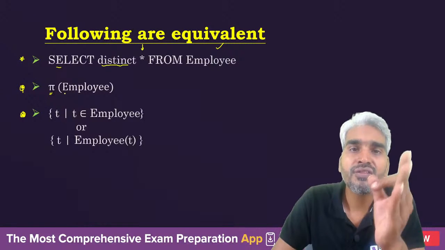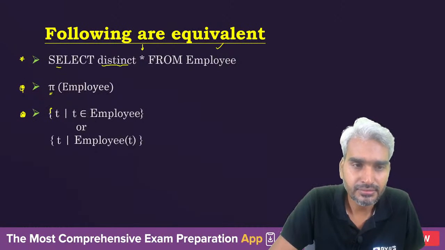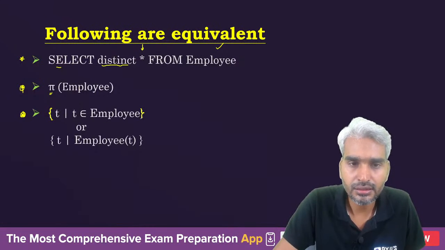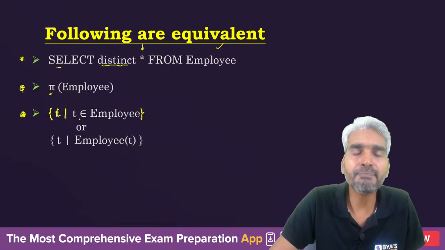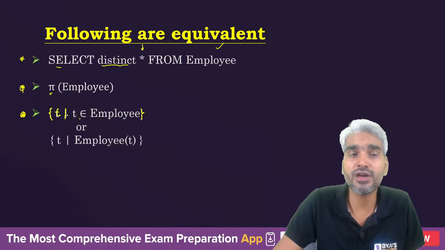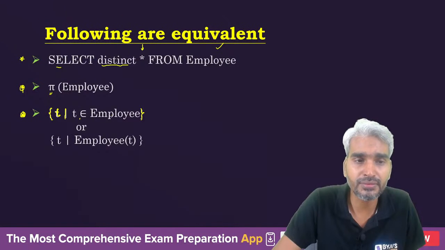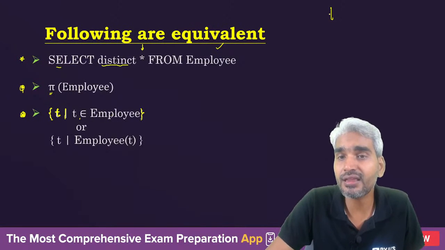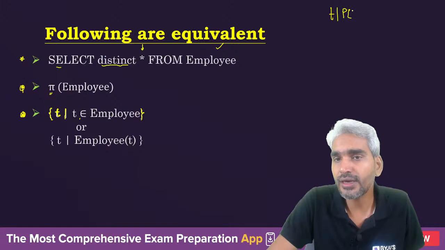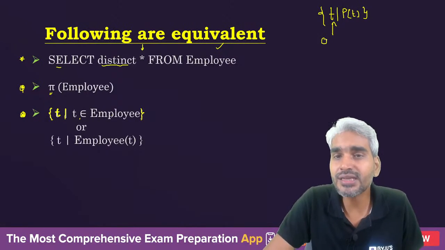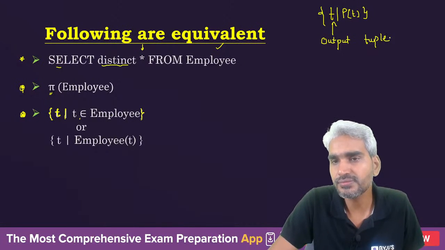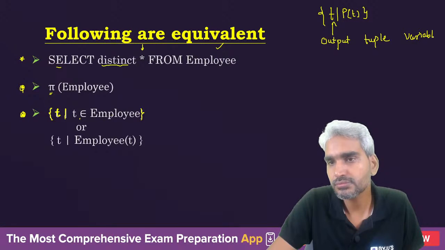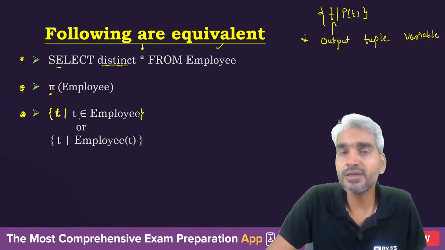What's the concept of TRC? Now you will say: the set of tuples t such that t is a part of Employee. So all the tuples of the Employee table will be produced. When you write it in the form of {t | P(t)}, then this t is known as the output tuple variable. What do we call it? Output tuple variable. It will eventually be used to produce output.